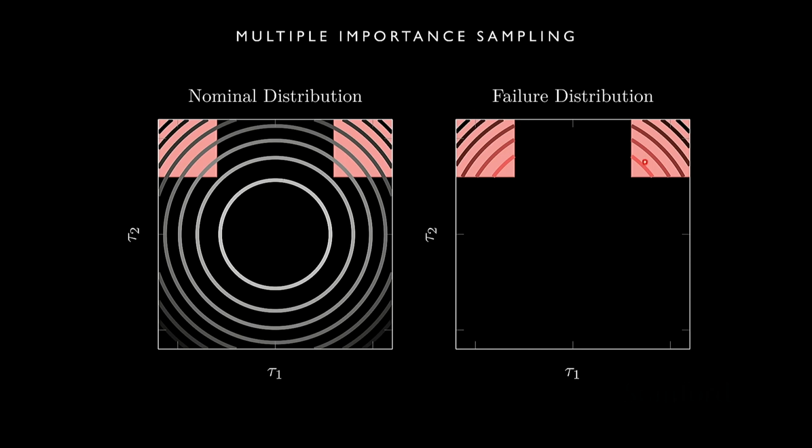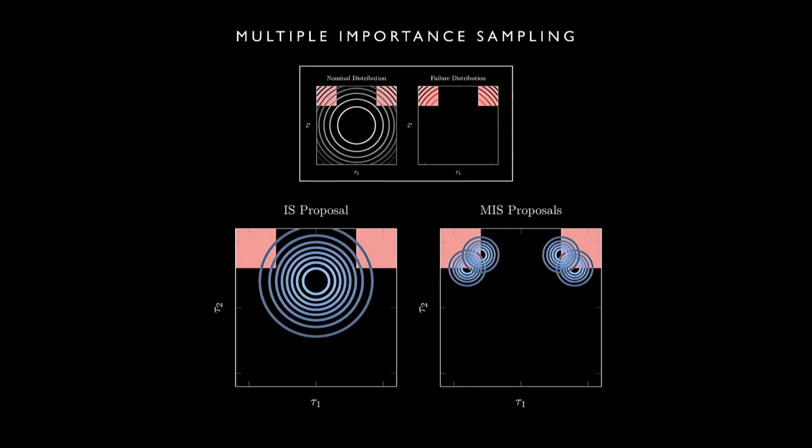So now I'm actually showing the failure distribution. We have much higher likelihood at these front corners here. So that's where we'd want to be sampling from to get a good estimate of the probability of failure. Now we can look at what this looks like. If we only picked one importance sampling proposal, and we wanted it to be a Gaussian distribution, we'd have to pick one big enough to cover both of these failure modes. But if we have the opportunity to pick more than one importance sampling distribution, we can spread them out to cover the regions that we think are important. So here we've picked a few distributions that sample from those regions.